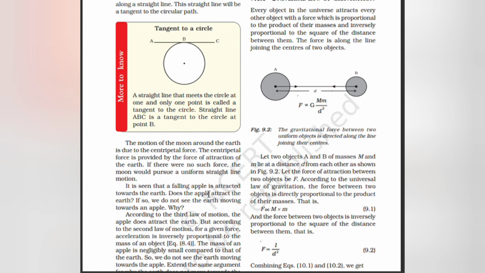It is seen that a falling apple is attracted towards the earth. Does the apple attract the earth? If so, we do not see the earth moving towards an apple. Why?